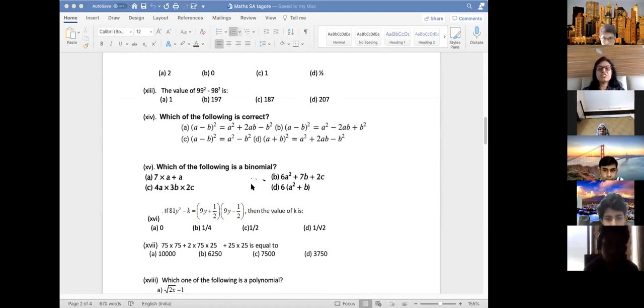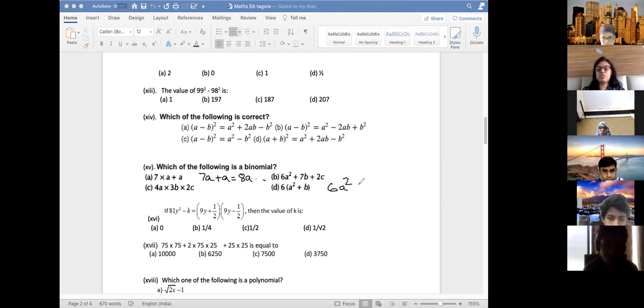Which of the following is a binomial? Tell me, 15th one. Ma'am, A. A is wrong. Why? Because if you solve it, it is 7a plus a. Actually, it is 8a. It is a monomial. They have written it like that, but actually it is a monomial. Binomial means two terms.